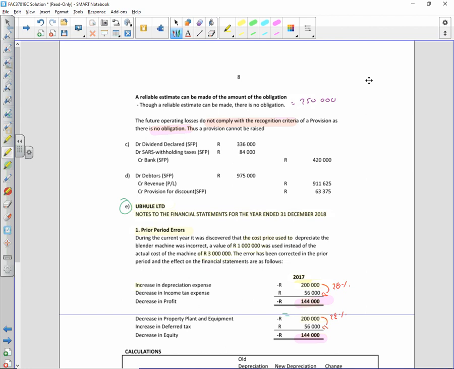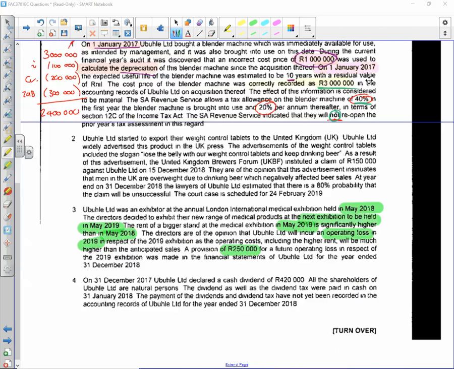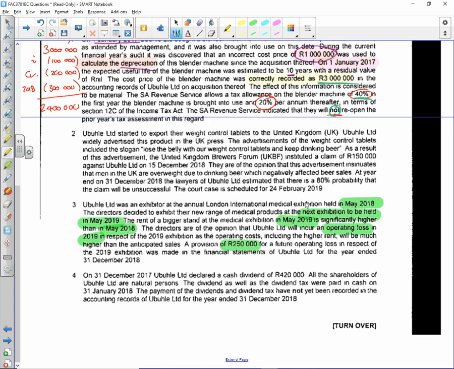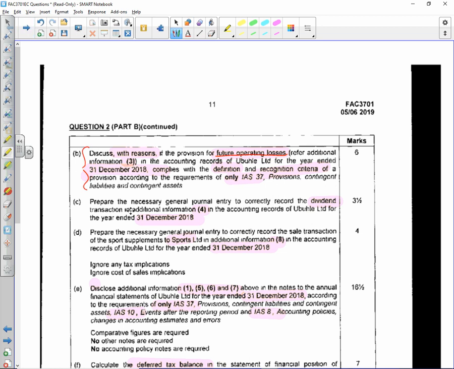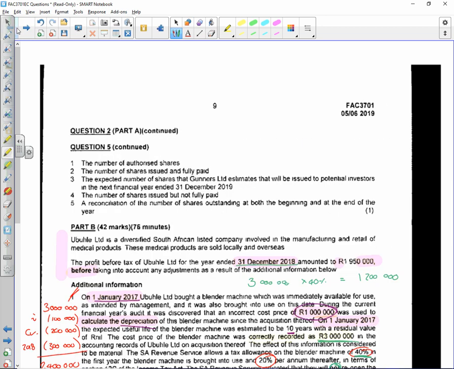Right, I've gone through this really quickly. It is theory knowledge, so if you want, you can just read through that again by yourselves. Information point 4, what did they want? They wanted journal entries, didn't they? Yes, journal entries for information point 4.